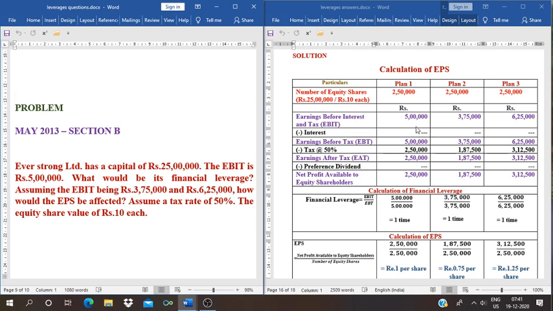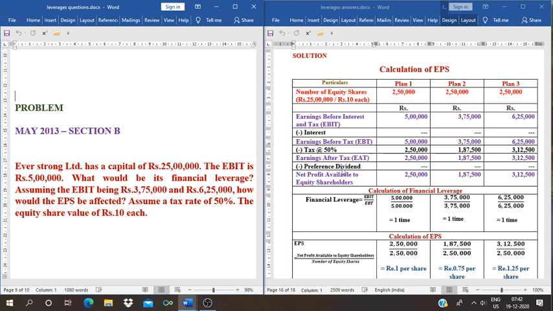EBIT same amount. See, for example, EBIT 5 lakhs, 3 lakhs 75,000 and 6 lakh 25,000. It will remain same for the EBT also. Next, tax. We need to deduct the tax at the rate of 50%. That is 2 lakh 50,000, 1 lakh 87,500 and 3 lakh 12,500. We will get EAT, that is earnings after tax.